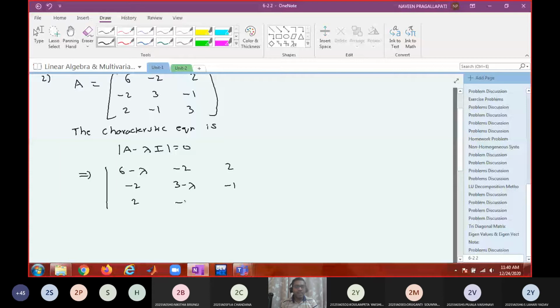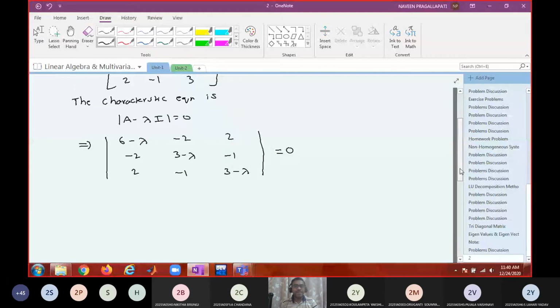2, minus 1, 3 minus lambda. I'm not going to find out the determinant. It is your task to find out the determinant and tell me the equation. Simplify and tell me.